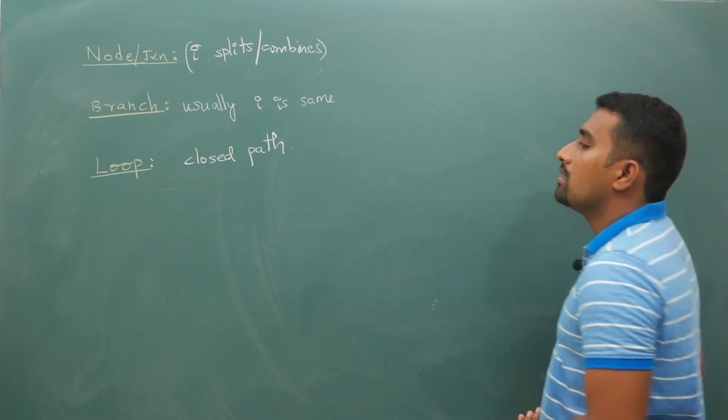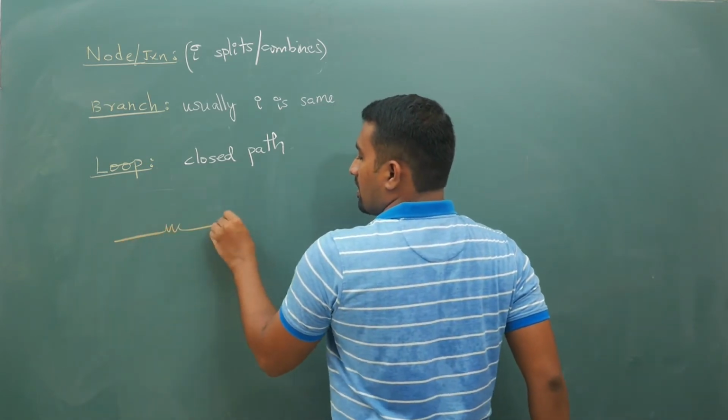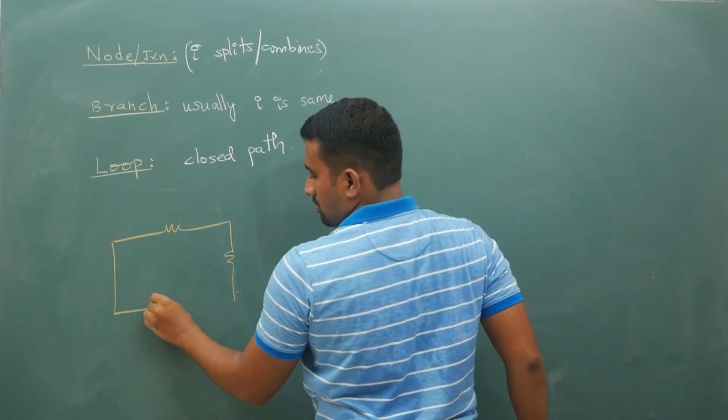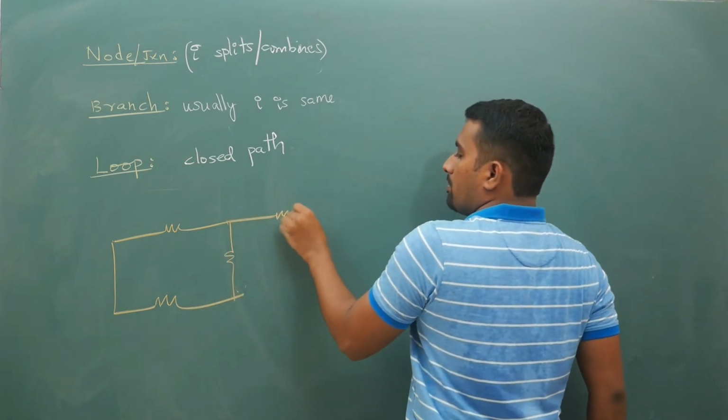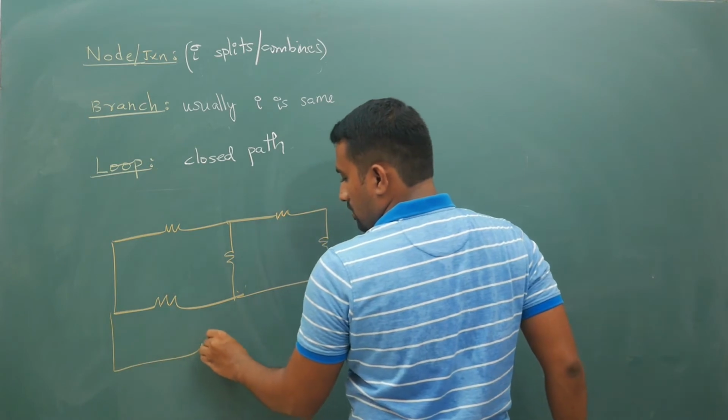Now, for example, if I give you a figure like this, how many loops are there in this figure if you ask me?